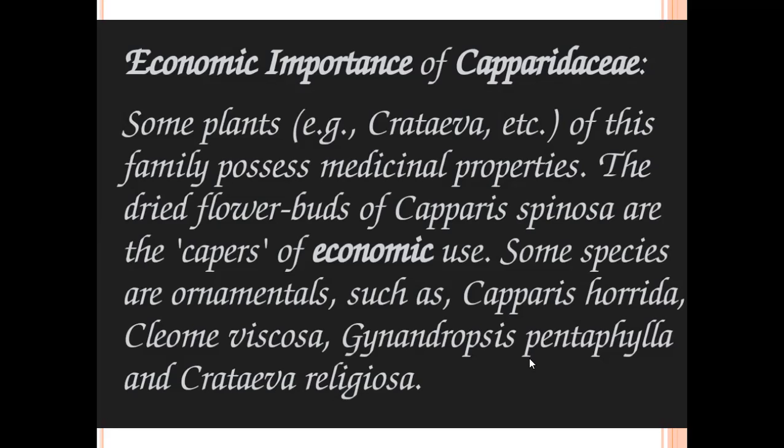Perfume plants means Capparis spinosa. The flower buds of Capparis spinosa are called capers. The capers are mainly used in cooking for the taste and smell. So these are the economic importance of the Capparidaceae family.